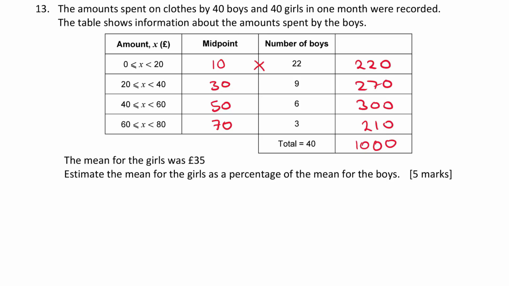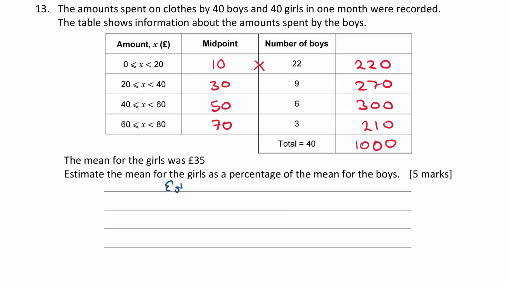So then the estimated mean for the boys is going to be sigma fx, which is this amount here, the sum of the frequencies times their values, which is 1,000, divided by sigma f, which is the total sum of the frequencies.